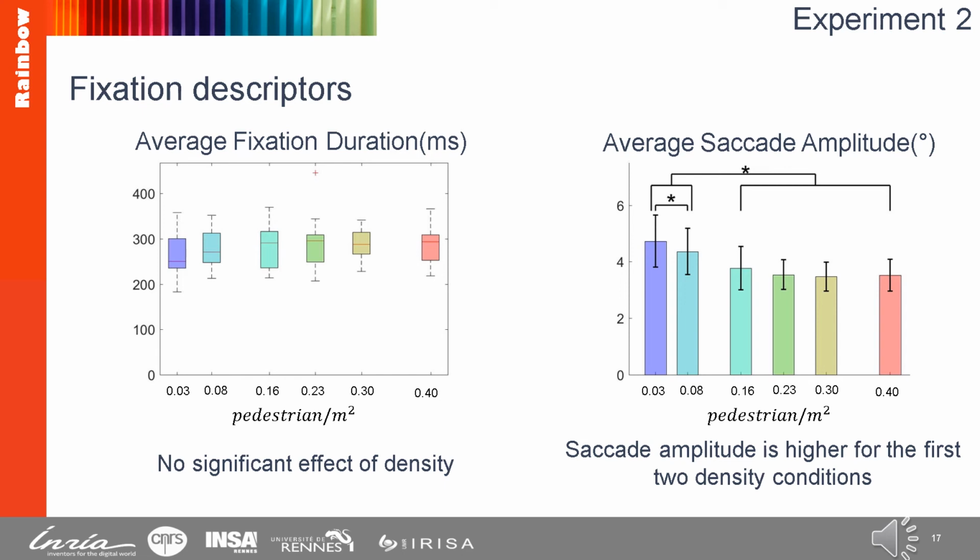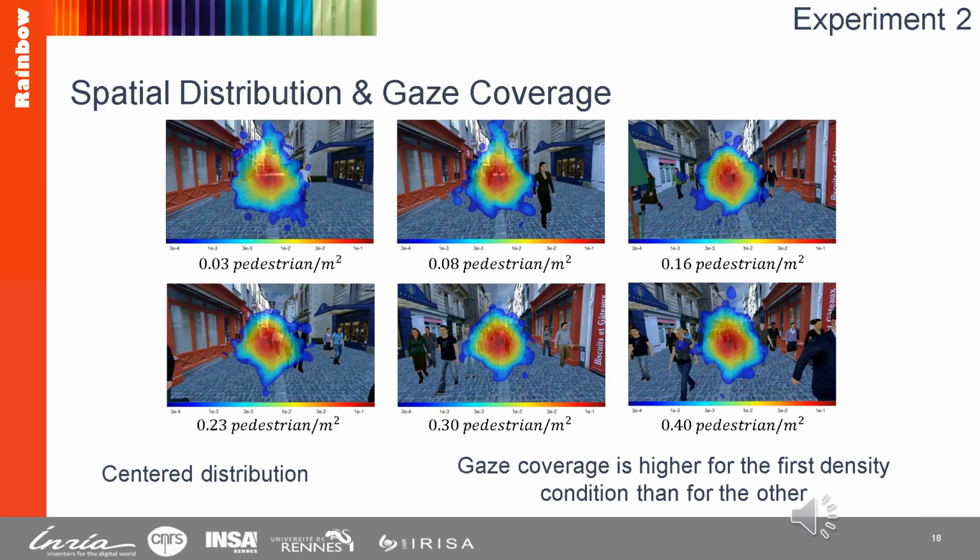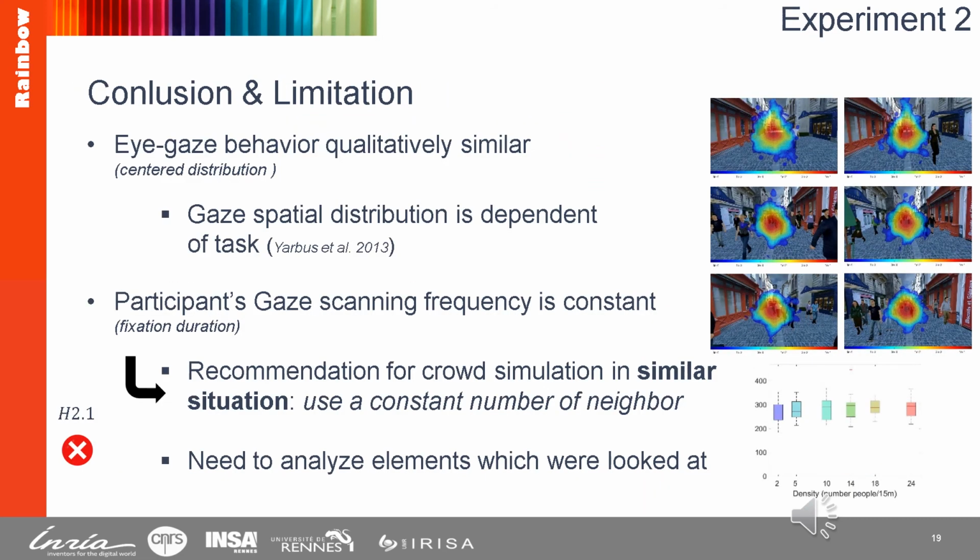However, the saccade amplitude is higher for the first two density conditions compared to any other one. When exploring spatial distribution of fixations, we found again a centered distribution whatever the crowd density, and a higher gaze coverage for the first density condition compared to any other density. I will present now our conclusion for this second experiment.